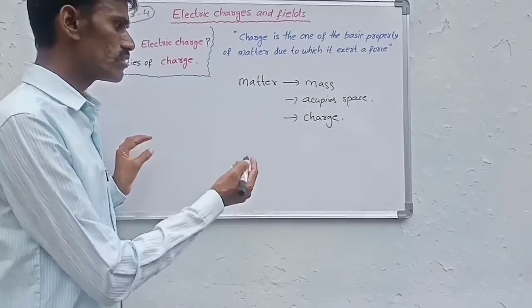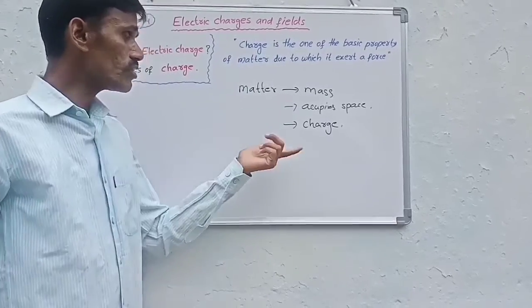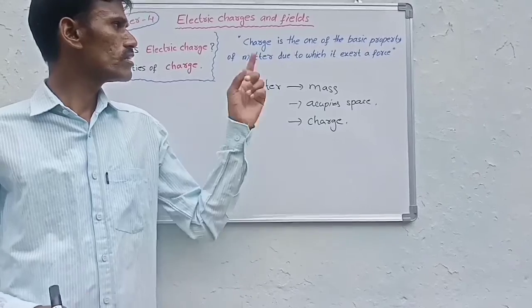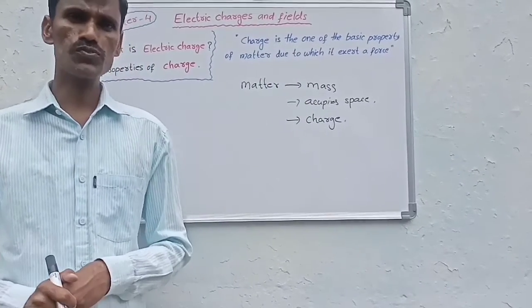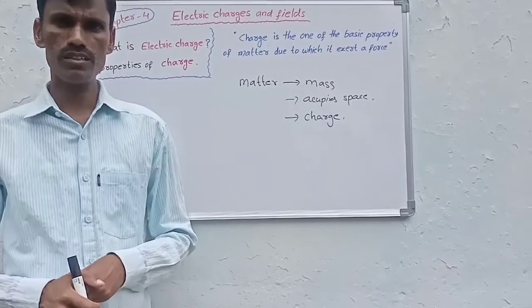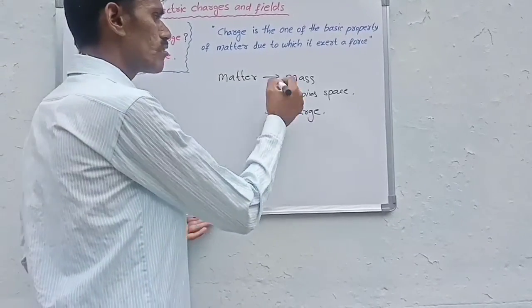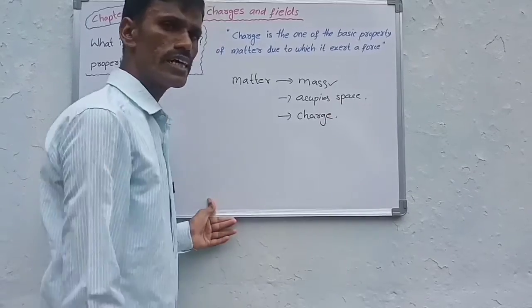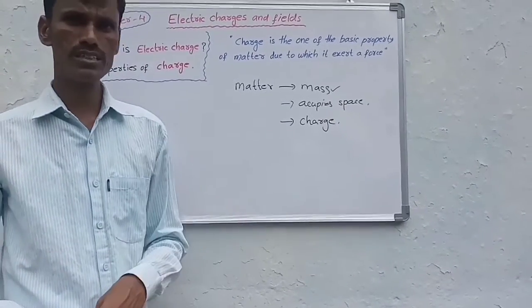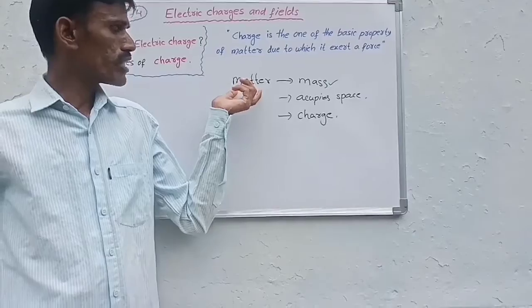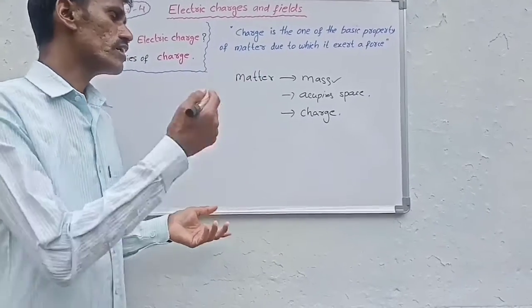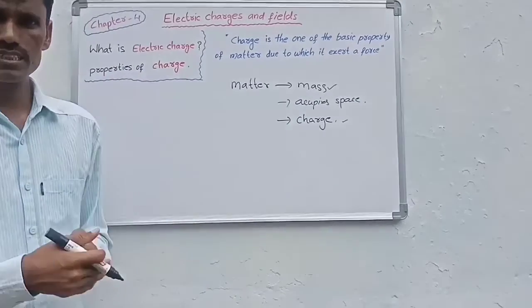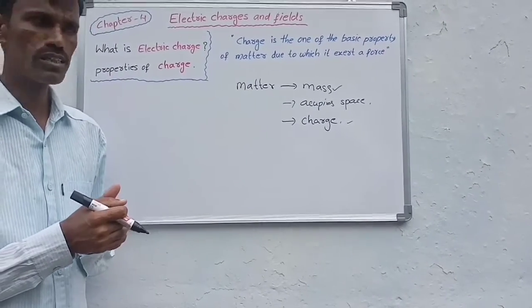Okay, now we take the definition for the charge. Charge is one of the basic properties of matter due to which it exerts a force. So generally according to Newton's gravitation law, due to mass also it exerts force. So that is gravitational force. If a matter consists of charge, it exerts some force on other charged particles, charged bodies.